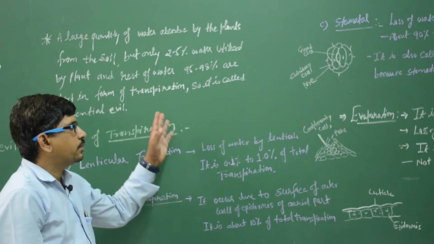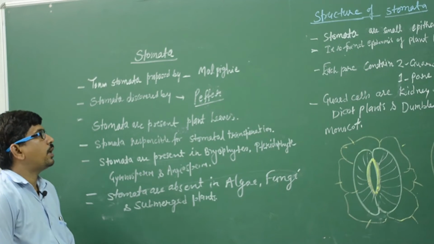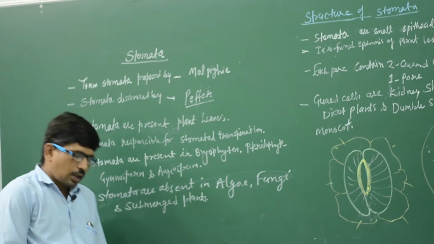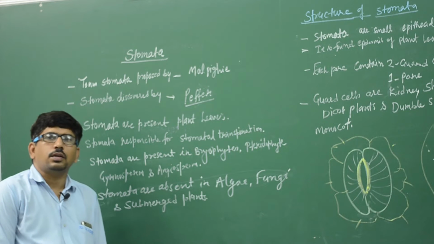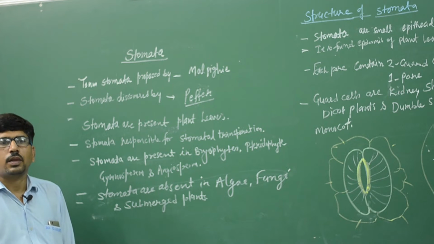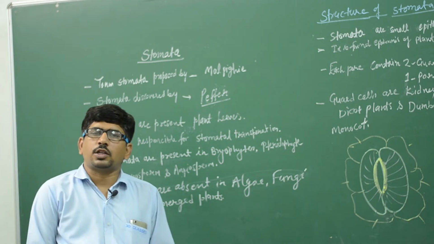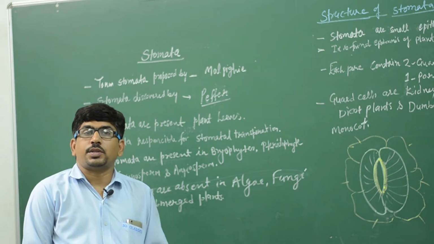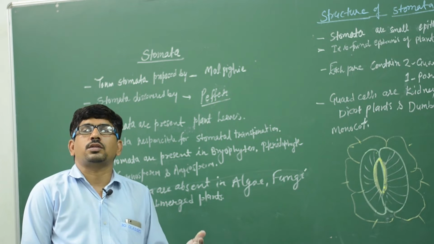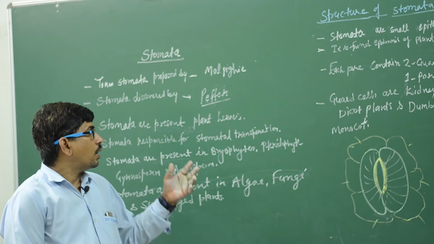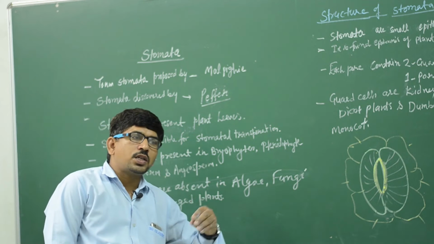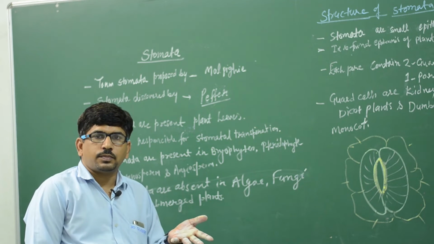Clear? Okay. So friends, the major transpiration occurs due to stomatal transpiration. About 98% of total transpiration is stomatal transpiration. So the stomata are very important for transpiration.